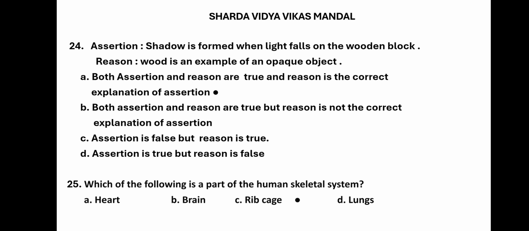Here the rib cage is a bony skeletal structure which protects the lungs and the heart, near the breastbone in the front part of our body. And D is the lungs. That is not correct, as lungs are a respiratory organ. The rib cage belongs to the skeletal system. The human skeletal system has the bones, and the bony cage is called the rib cage.